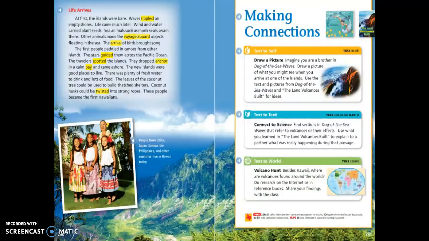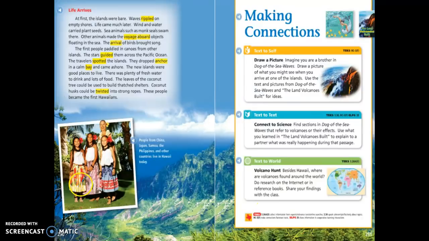The first people paddled in canoes from other islands. The stars guided them across the Pacific Ocean. The travelers spotted the islands. They dropped anchor in a calm bay and came ashore. The new islands were good places to live. There was plenty of fresh water to drink and lots of food. The leaves of the coconut tree could be used to build thatched shelters. Coconut husks could be twisted into strong rope. These people became the first Hawaiians.